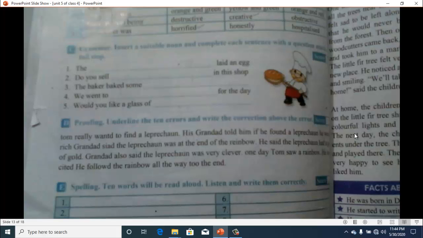Then exercise E, spelling. 10 words will be read aloud. This is a kind of dictation and you will do it in your classwork.